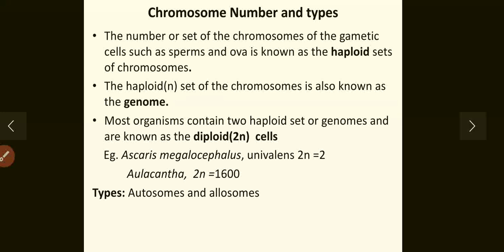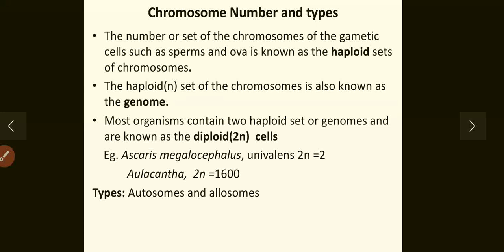Today we will learn about the chromosome number and types. This is a continuation of the chromosomes. Last class we had discussed the history of chromosomes. Hence today we will be learning about the chromosome number and types. The chromosome numbers are very particular, very much specific. They are constant in a species.